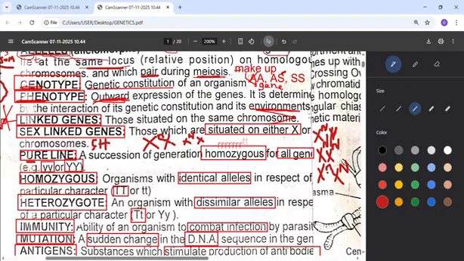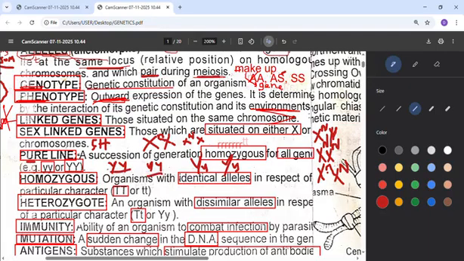So when you have these two sets of things crossing, that's a pure line. For example, if I say you are crossing big Y with big Y, or small y with small y, that's a pure line. But if it is a capital letter and a small letter, it is not pure. For example, crossing big Y, small y with another big Y, small y, that one is not pure. They must be the same, the same capital letter or the same small letter.